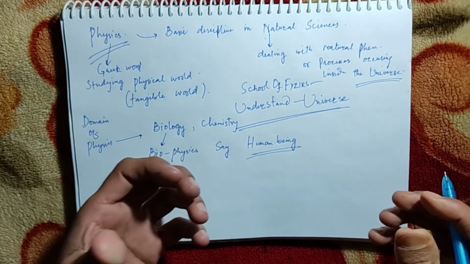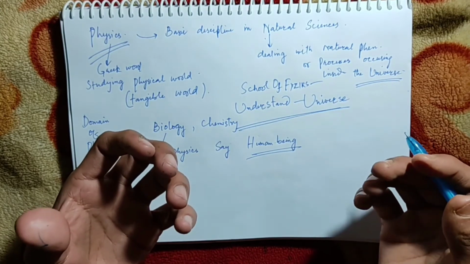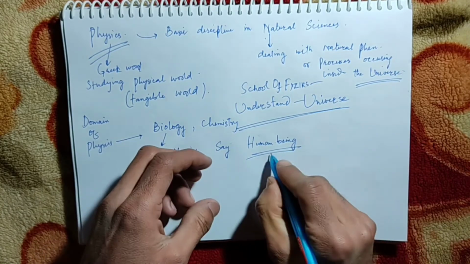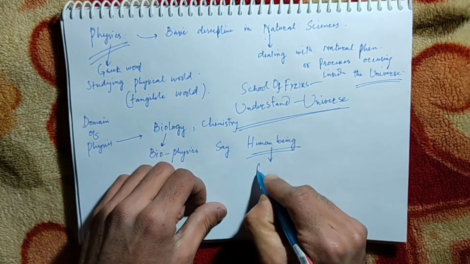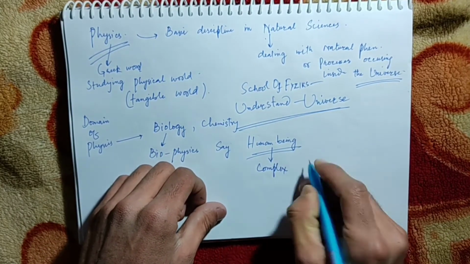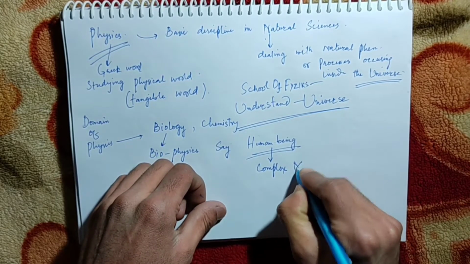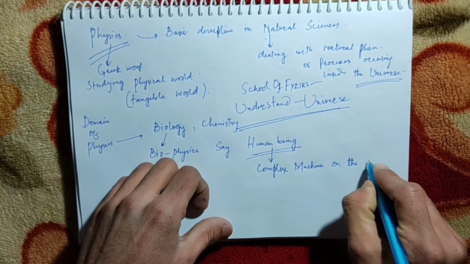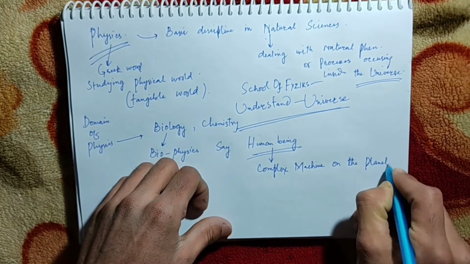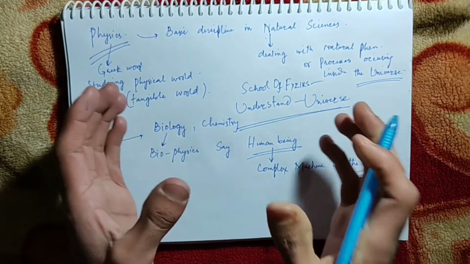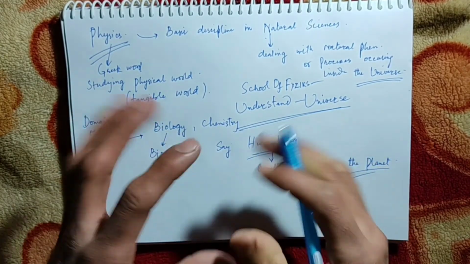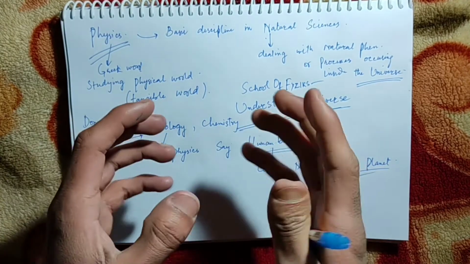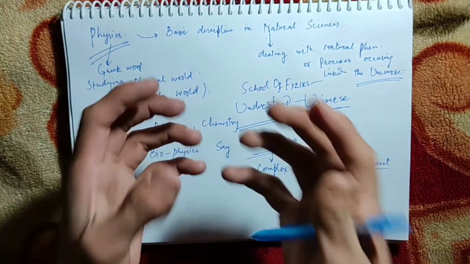You might have heard in your day-to-day life that the human being is the most complex machine on the planet. So how does a human being itself work? Look, I am moving my fingers right now. There is a mechanism behind it. There is a physics behind it.